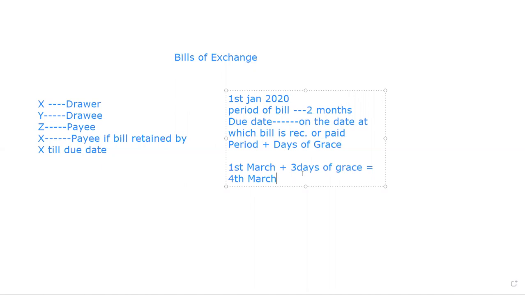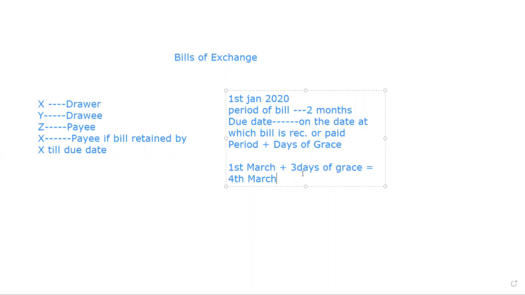See how? Please open your examples, Illustration number 1. Calculate the due dates of the bills in the following cases. The dates of the bills are given to you, like 1st January 2017, then 2 months. The same example that I quoted to you is given as the first question, and you have to calculate the due date with this period.